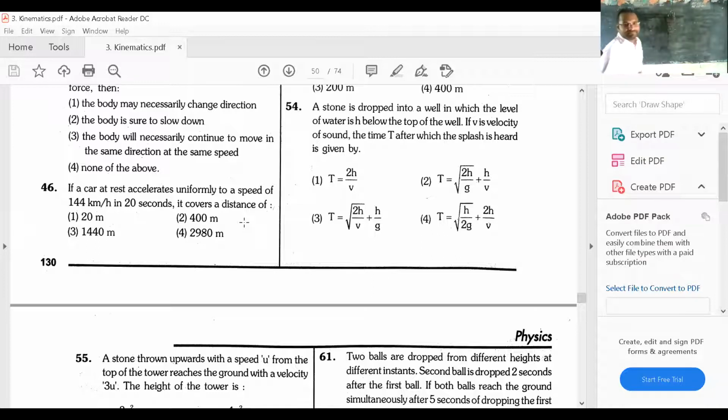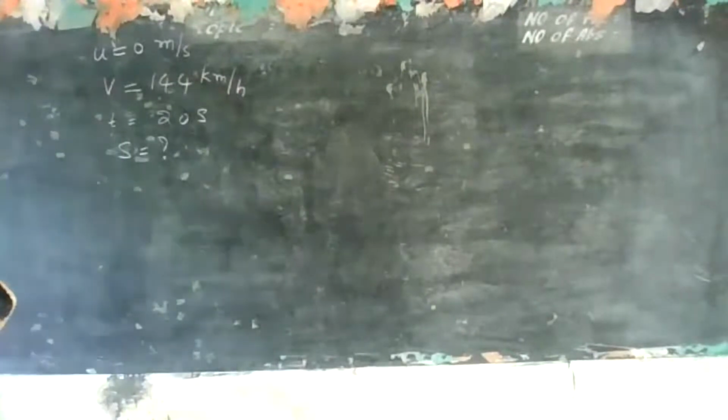Acceleration is uniform. Velocity becomes 144 km per hour in a time of 20 seconds. Then what is the displacement of the body? This is your question.